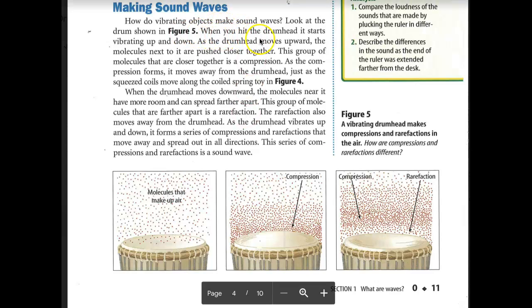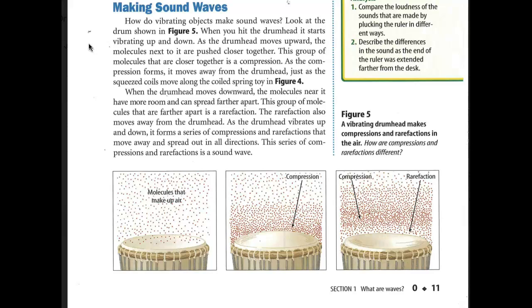All right, so vibrating sounds. Look at the drum. When you hit the drum head, it starts to vibrate up and down. As the drum head moves upward, the molecules next to it are pushed closer together. This group of molecules that are closer together is a compression. As the compression forms, it moves away from the drum head, just as the squeezed coils are moved along the coil in the spring toy.